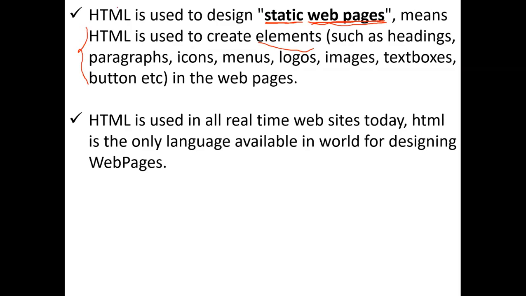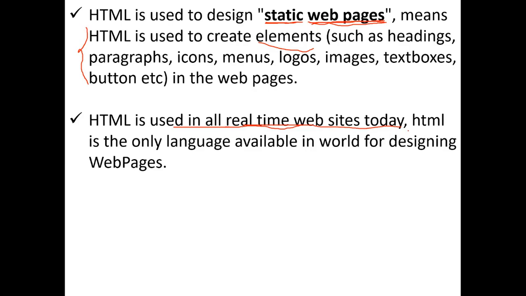Implementation areas: HTML is used in all real-time websites as on 2021, as of today. So without HTML, we can't design any web page or develop any website.